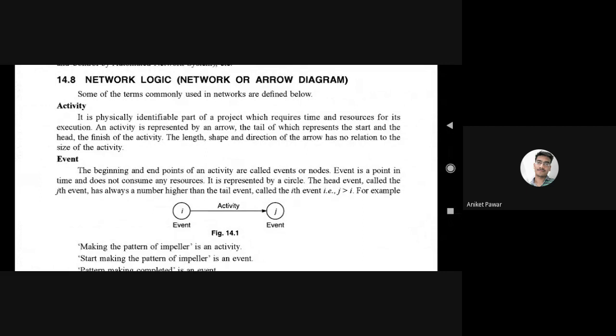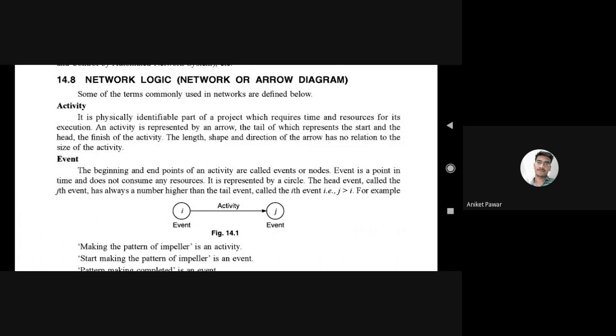Is it right? So it's a very simple part. Activity is whatever is physically identifiable and requires time and resource for its execution. For example, purchasing of material and transportation of that material from the resource to the industry. This is the activity, and the area or that particular resource is the event. Now we have to connect both events with the activity.